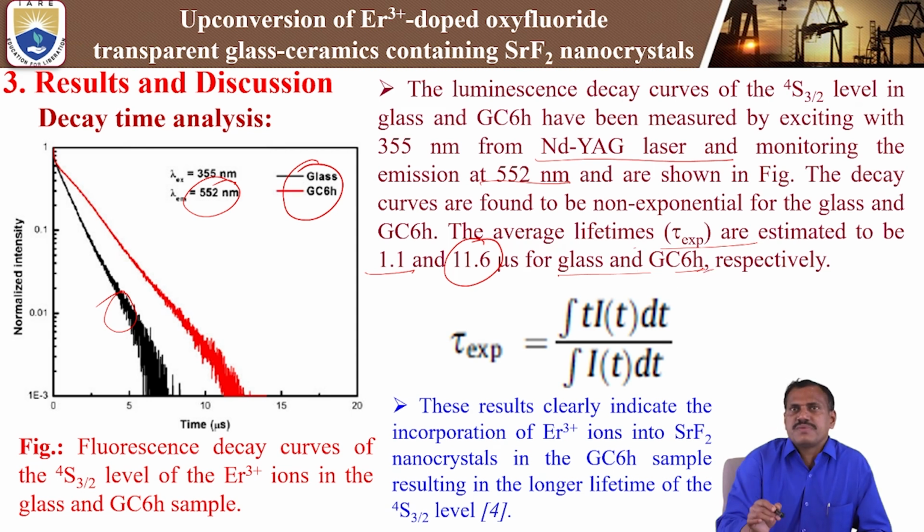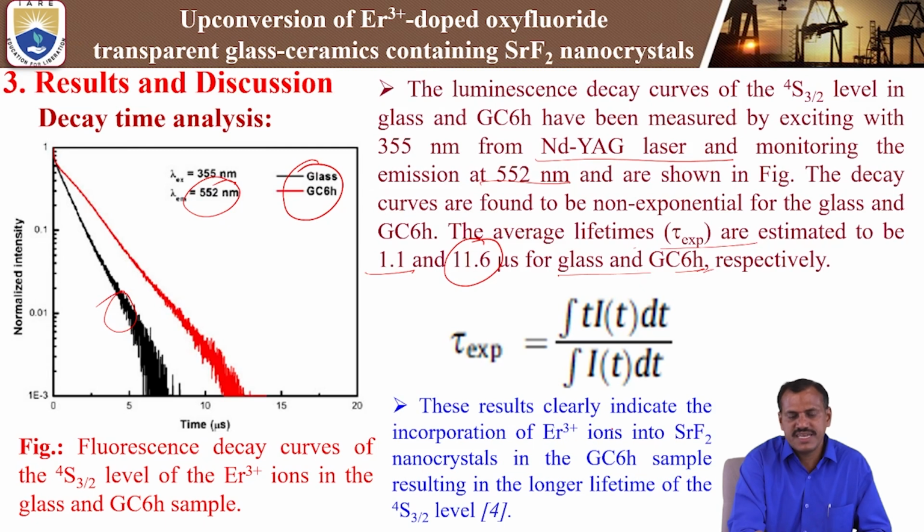In the case of glass ceramics, it is 11.6 microseconds that we are observing. That means the lifetime is also enhanced more than 10 times, particularly in the case of green emission, that is 550 nanometer. So tau experimental is calculated by using this formula.